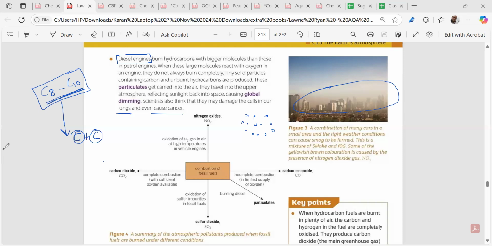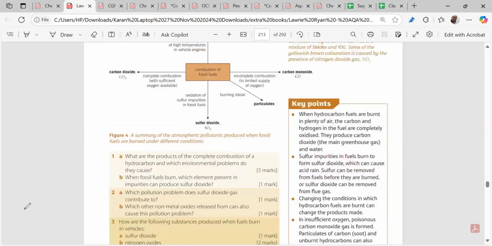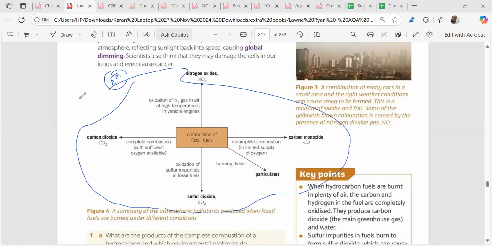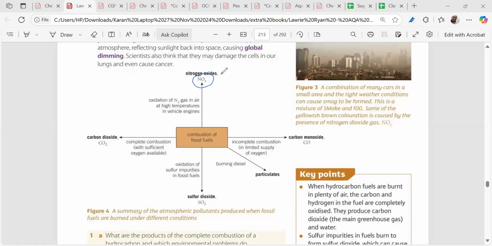Now open your book, everybody. Page number 203, please open and mark it e to the power infinity quickly. This part is my prediction. Clear? So everything we discussed, the pollutants, carbon dioxide we discussed separately, but these are the main pollutants we have. Sulfur dioxide mixes with rainwater and gives acid rain. Carbon monoxide is due to incomplete combustion and can bind with the hemoglobin. And diesel gives particulates. These are the pollutants we are having. Fine.